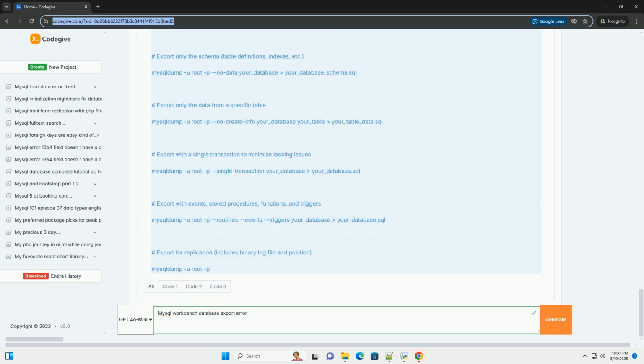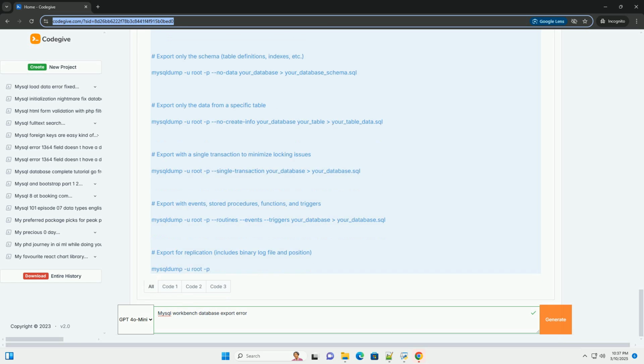Ensure consistent character sets. Verify that the character set and collation are consistent across the database, tables, and columns. The most common and generally recommended character set is utf8mb4 with the utf8mb4_unicode_ci collation, or utf8mb4_general_ci if you don't need linguistic sorting. Specify character set in mysqldump. When using mysqldump from the command line, explicitly specify the character set using the --default-character-set option.